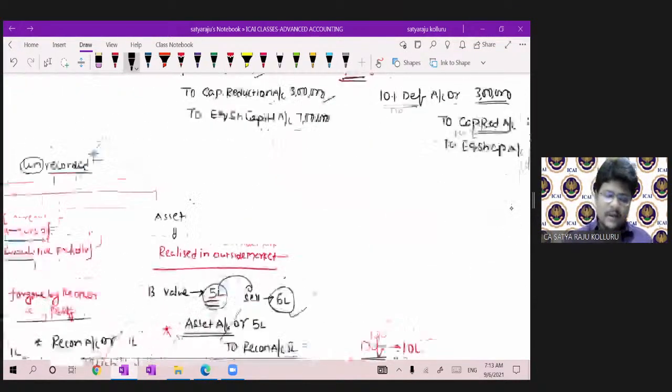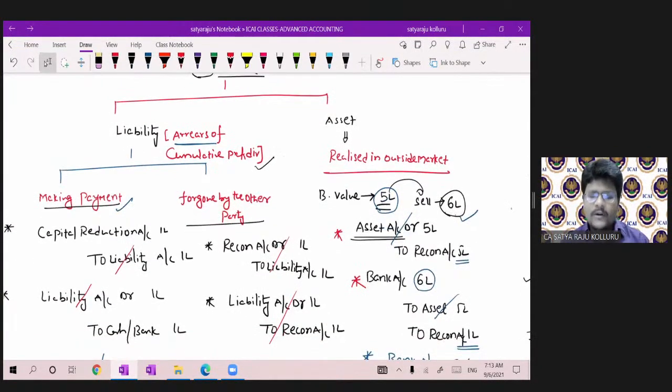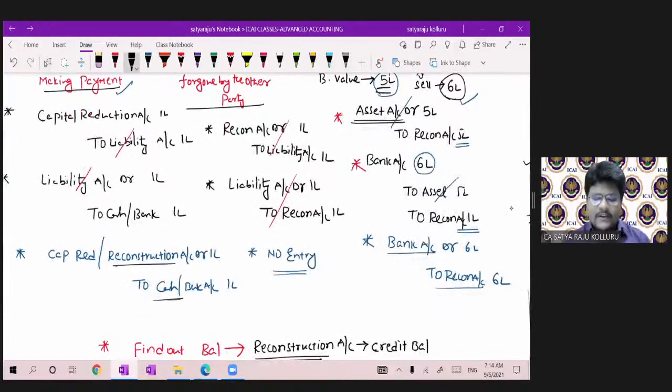That's it, guys. Now coming back to the unrecorded liability or unrecorded asset concept. Sir, generally arrears of cumulative preference dividend will come into the unrecorded liability point in case of internal reconstruction. Sir, when making payment of unrecorded liability, the entry was reconstruction to cash or capital reduction to cash.